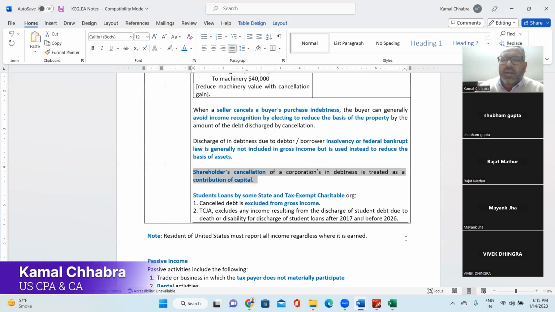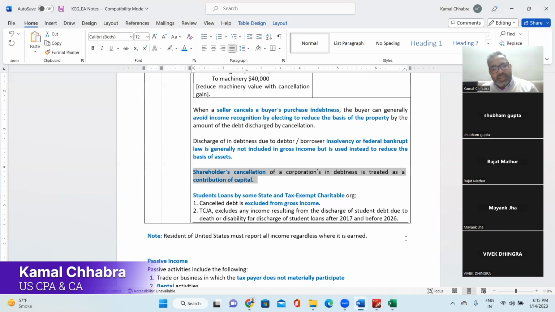For example, in the last class, we discussed farmer loans, how they are waived off every year in India. In the same way in the US, student loans are also most of the time waived off by the state or by the center. So that would not be considered as income of the individual if it is being waived off by any federal government or state government scheme.